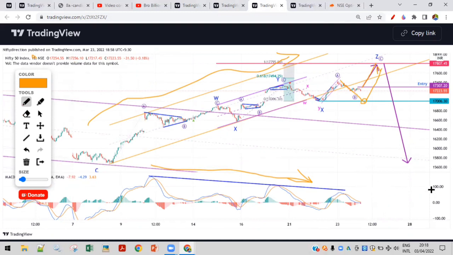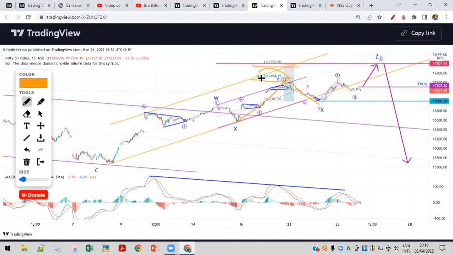So momentum is losing. That indicates there could be a potential top somewhere near 17,800 or even 18,000, considering the last day's candle. Our view was towards 17,800 based on Fibonacci extension. When we plotted the Fibonacci extension on these points, we got these 3 numbers.